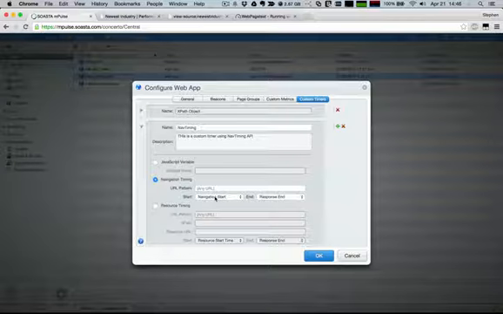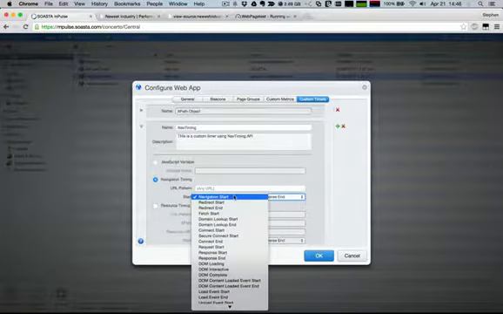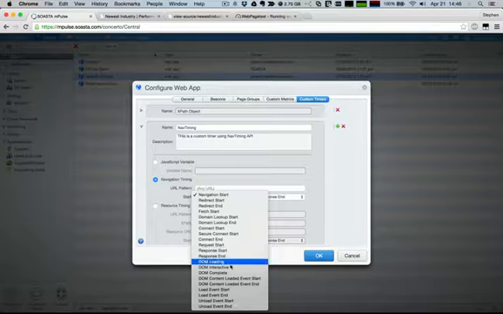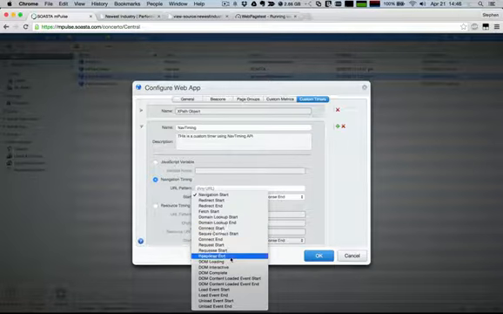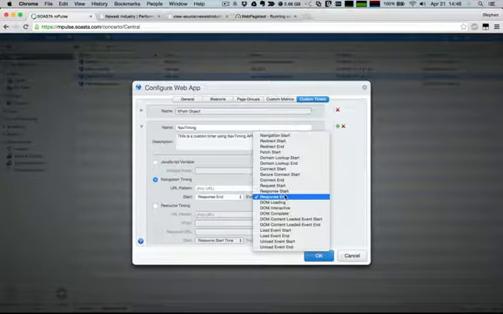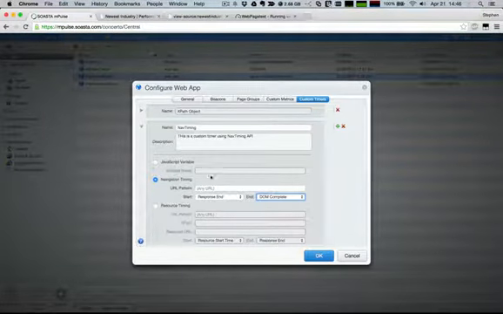So the first ones, of course, are navigation start to response end. But you can see here that you can end or start on any one of the methods that are available to you from within the navigation timing API. So what I'm actually going to do is time from the response end until the DOM complete. And this is just a range of time.